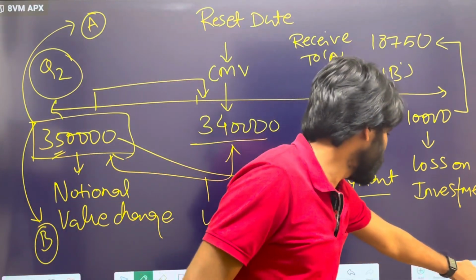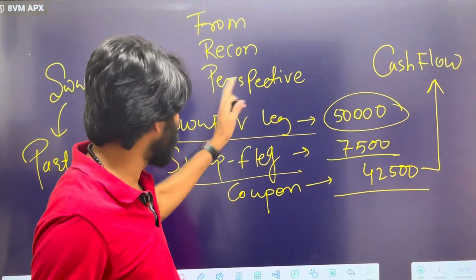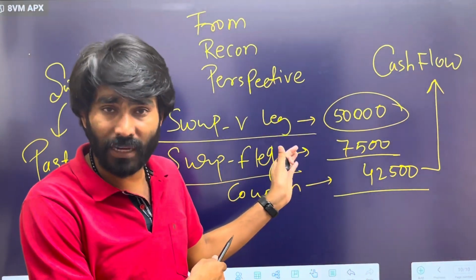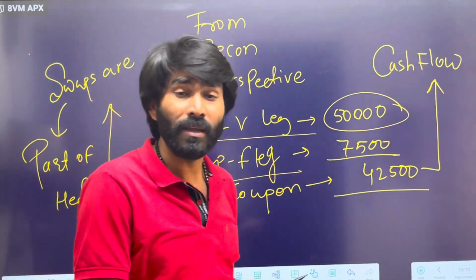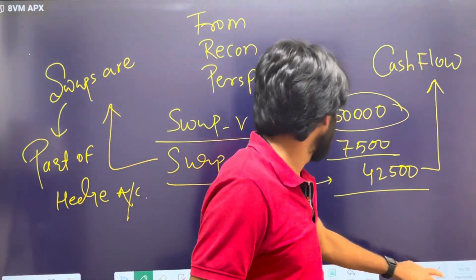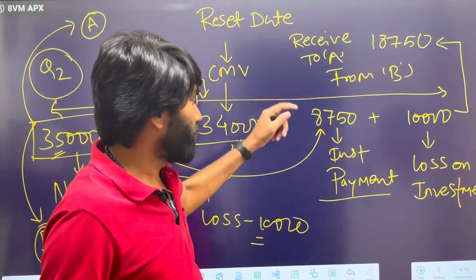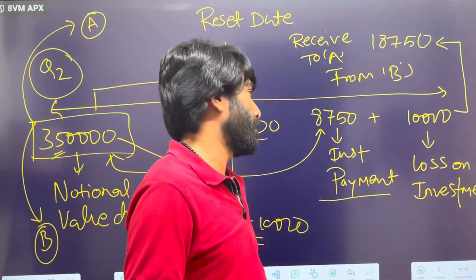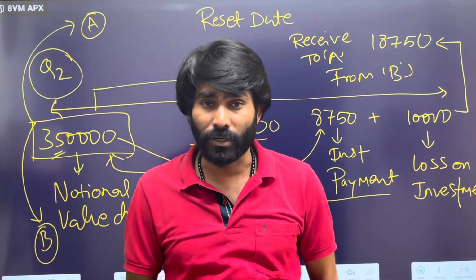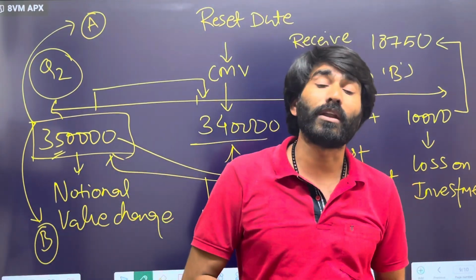All right, this matching or recon example was as per the first example that we have discussed, which was the case of profit. In case of loss, just try to brief about fixed leg and variable leg and also coupon payment, and you can also try to post your answer in the comment section. All right, so this is how total return swaps work.